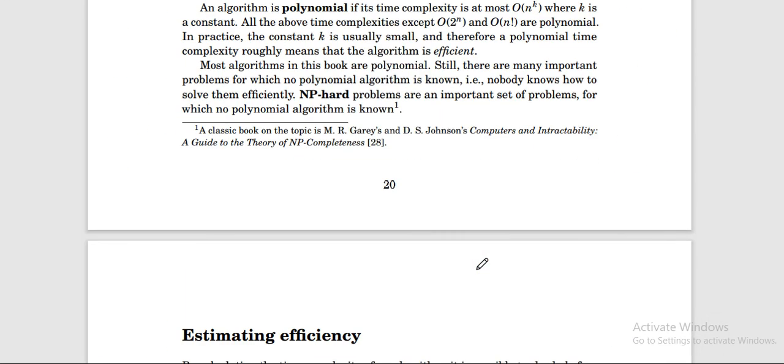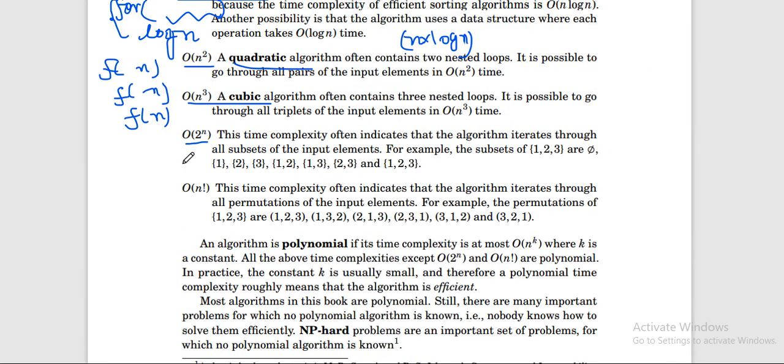So if you are iterating through all the subsets of the input elements, or through a function which is called twice in itself, that is recursion. In all those cases, your time complexity will be O(2^n), or 2 raised to power n.